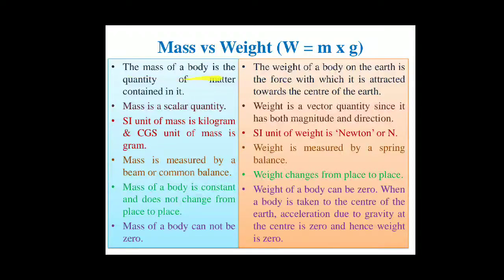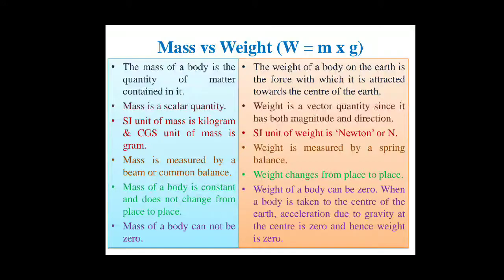Mass of a body is the quantity of matter contained in it. The weight of a body on the earth is the force with which it is attracted towards the center of earth. Mass is a scalar quantity as it does not need any direction. Weight is a vector quantity since it has both magnitude and direction, because it is a force and force needs direction. SI unit of mass is kilogram and CGS unit of mass is gram. SI unit of weight is Newton.